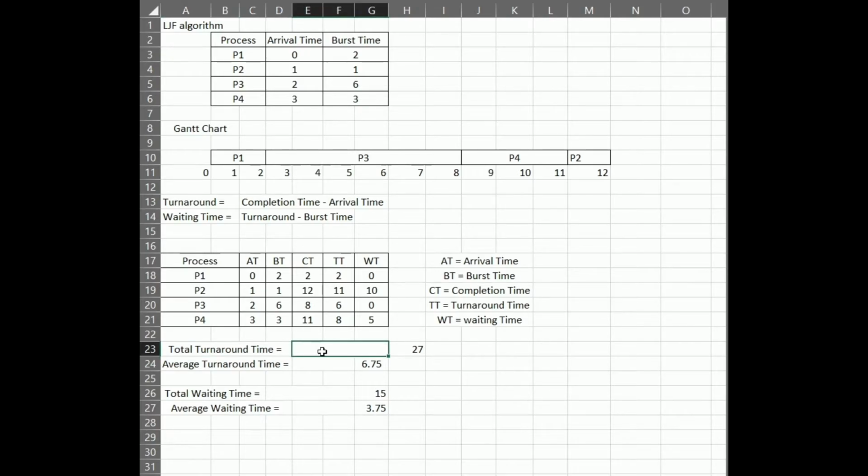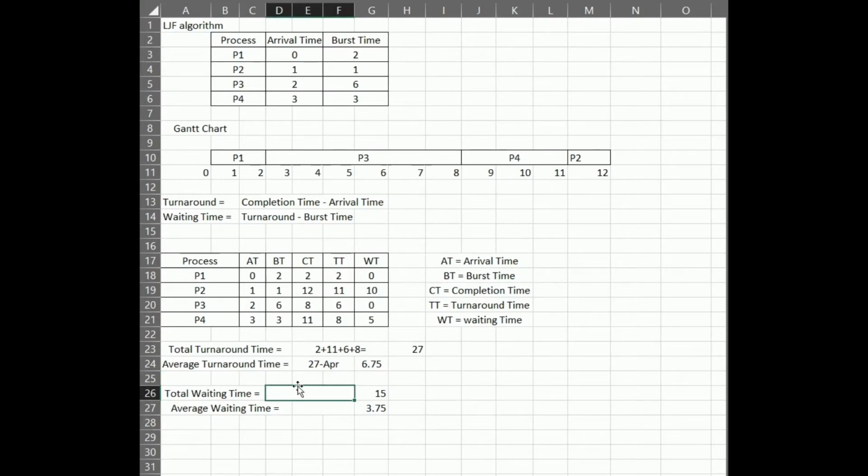To calculate the total turnaround time, just sum all 4 turnaround times: 2 plus 11 plus 6 plus 8 equals 27. The average is 27 milliseconds divided by the number of processes, which is 4, so it's 6.75 milliseconds.